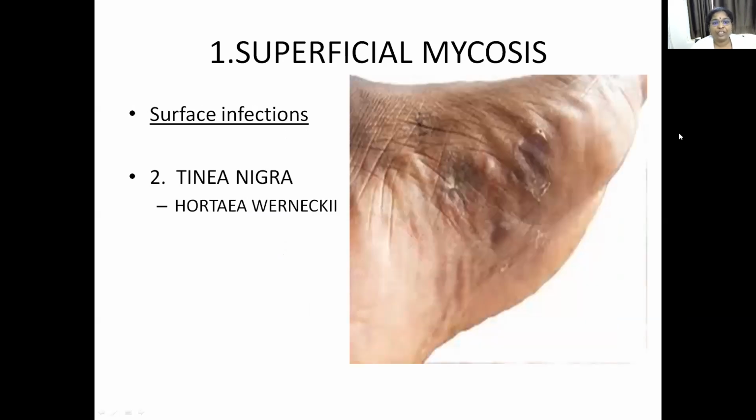And the second superficial mycosis is Tinea nigra, caused by Hortaea werneckii. It is a pigmented fungus. Tinea nigra is characterized by hyperpigmented macular patches on the sole. We can see the hyperpigmented patches on the sole, and it is caused by a pigment-producing fungus. Pigment-producing fungi are called dematiaceous fungi or phaeoid fungi.